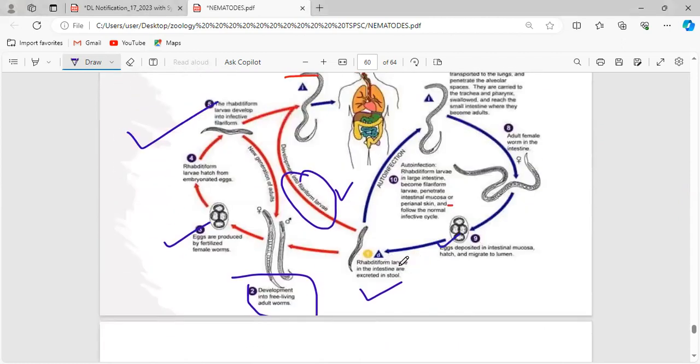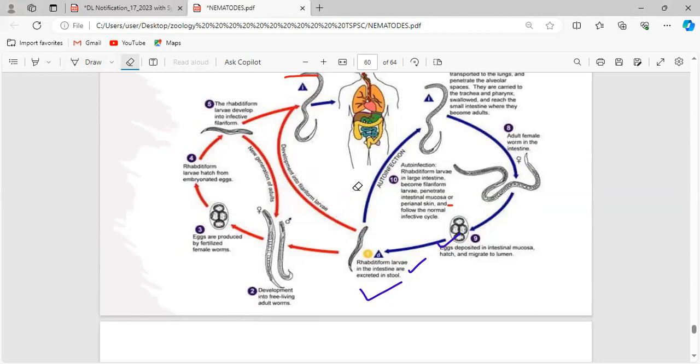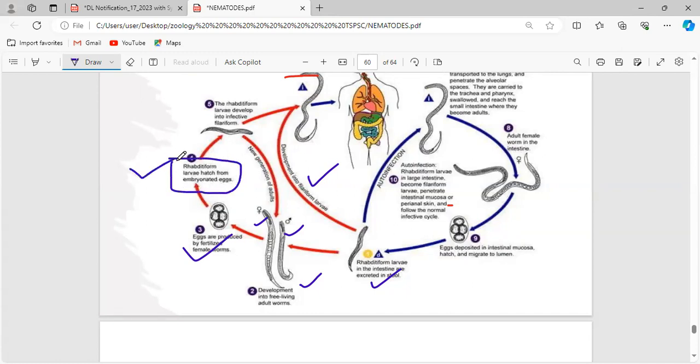See, once the eggs are hatched out, it will develop into the rhabditiform larva. Two happenings will be possible. One, the rhabditiform larva will develop into the filariform larva, or the rhabditiform larva will be directly converted into an adult form. We know male and female will be there. Once it becomes sexually mature, it will give rise to eggs. From the egg, once again it will hatch out into the rhabditiform larva, and from the rhabditiform larva it will develop into the infective filariform larva.